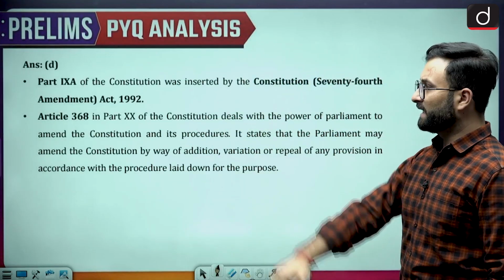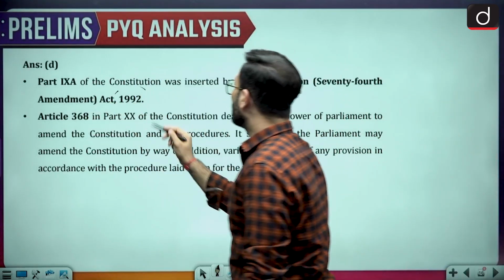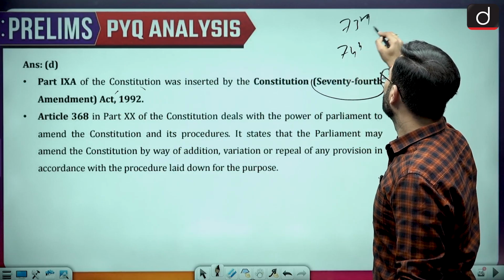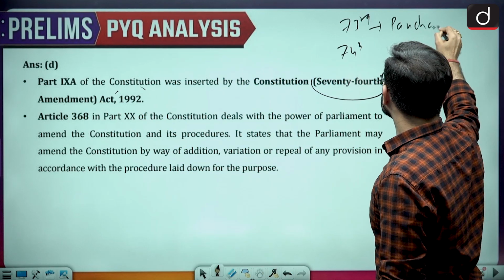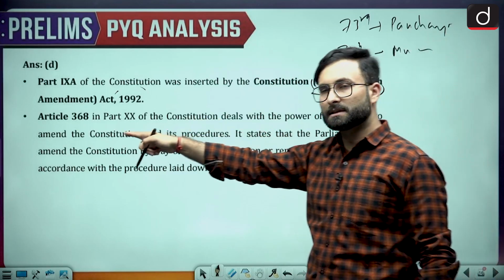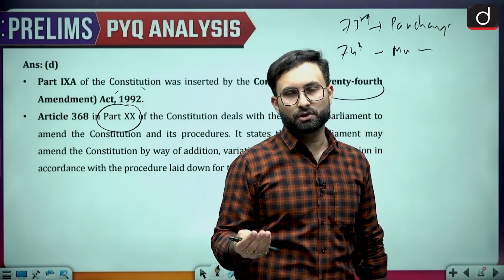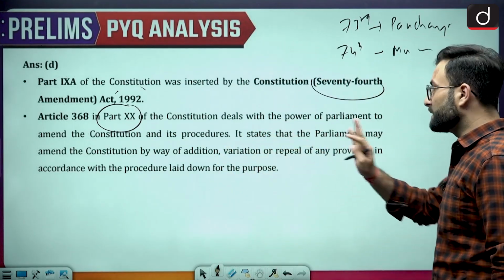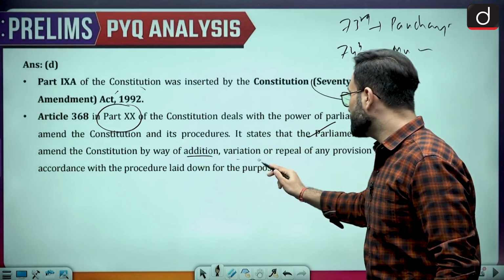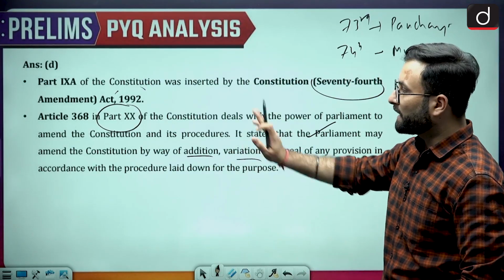Part 9A was added through the 74th Constitution Amendment Act. When we talk about the 73rd, that is your panchayat. Then the 74th is basically your municipalities. Article 368, which is there in Part 20, deals with the amendment of the Constitution, the process related to the amendment of the Constitution. It states that Parliament may amend the Constitution by way of addition, variation or repeal of any provision in accordance with the procedure laid down for this purpose. So that is Article 368.